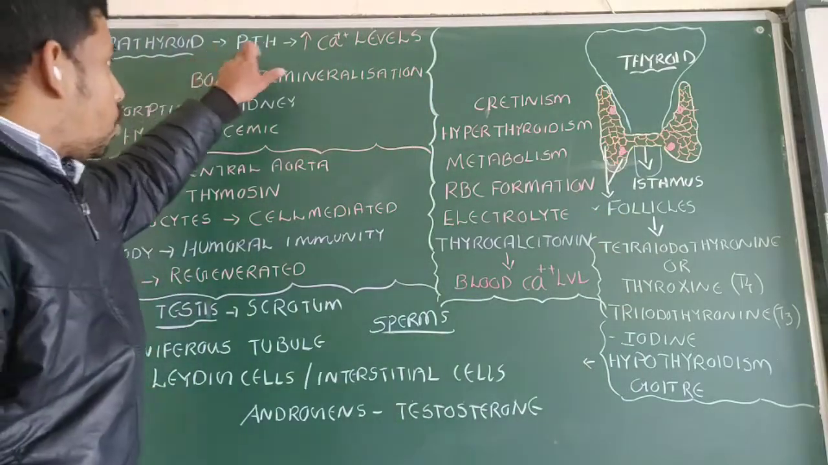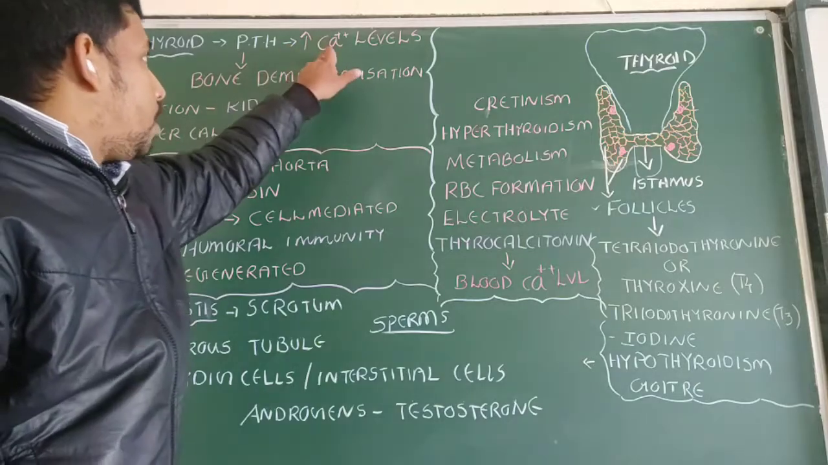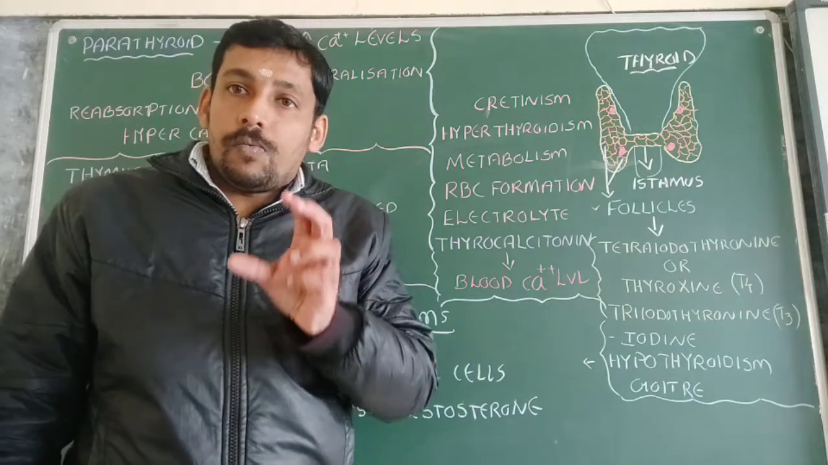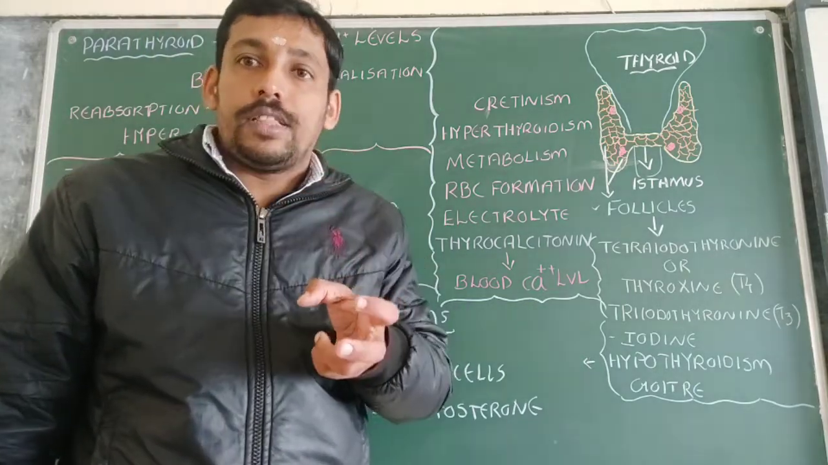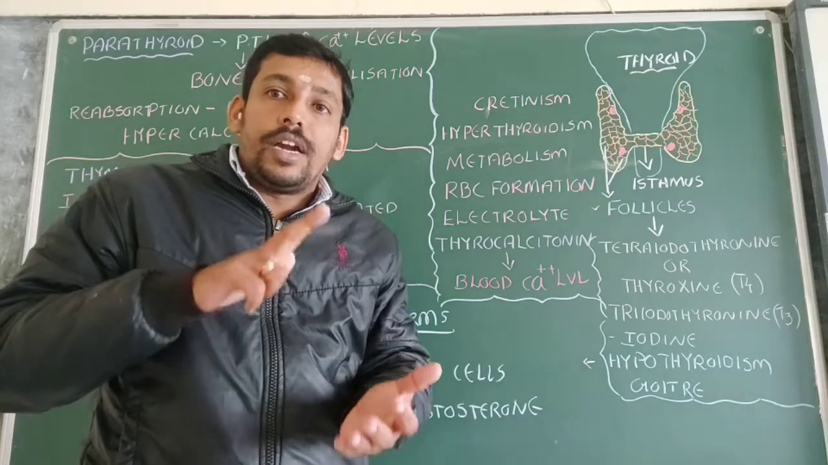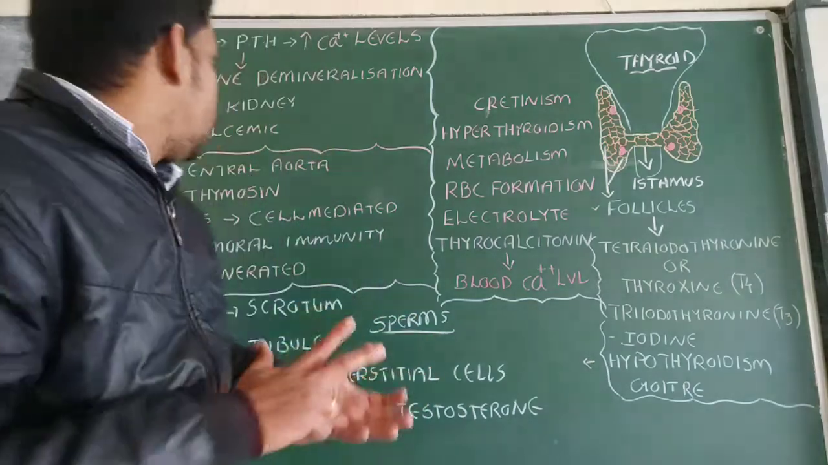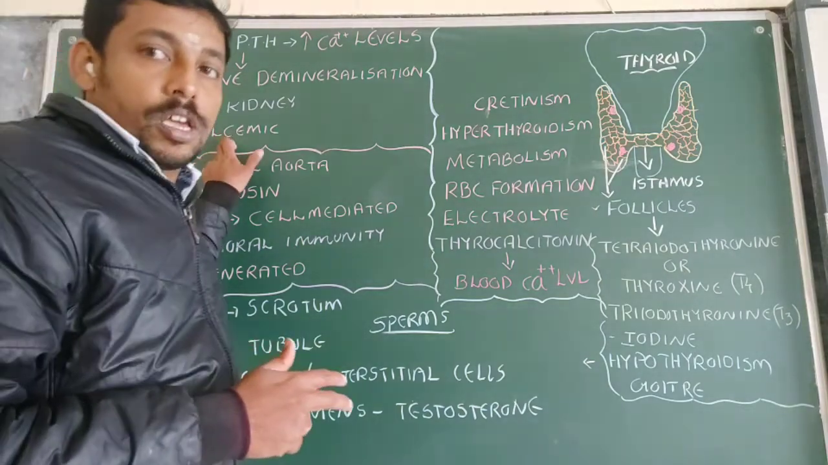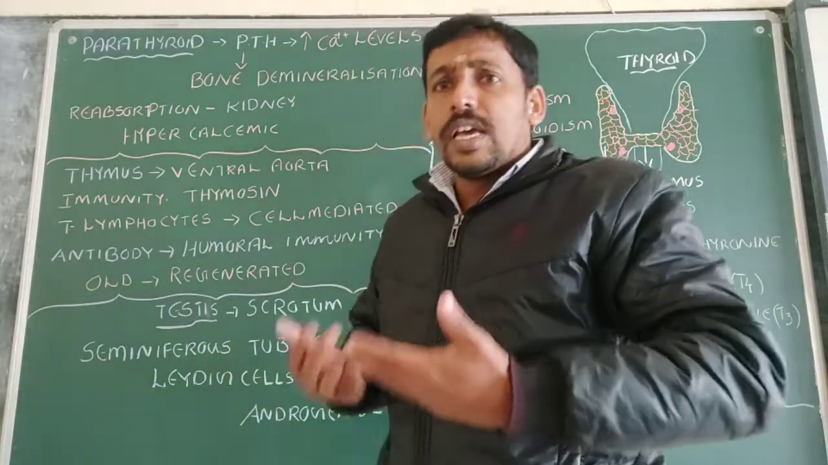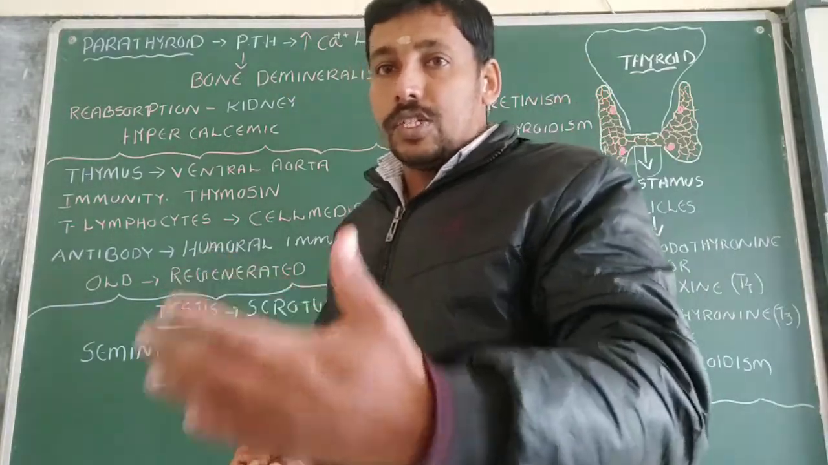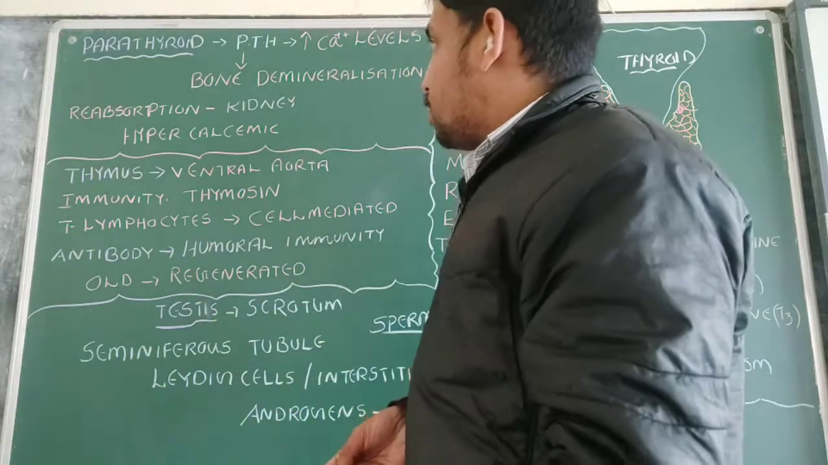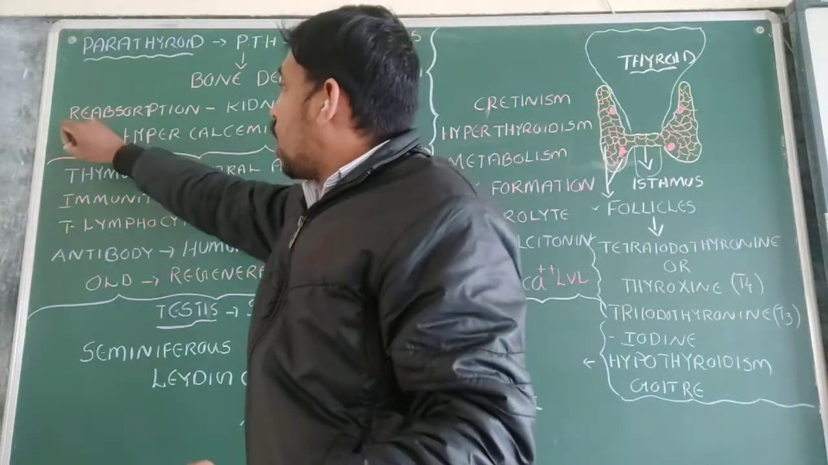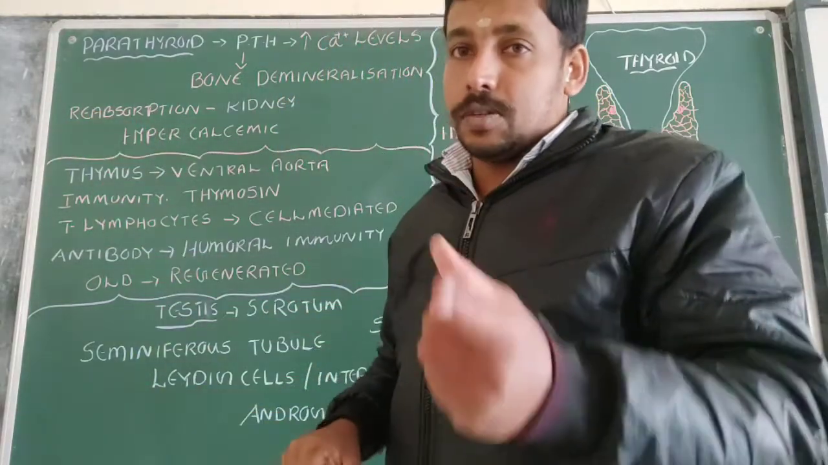They secrete the parathyroid hormone. The main function of the parathyroid hormone is to increase the blood calcium level. So when this hormone is secreted into the blood, it will increase the blood calcium level. It is otherwise known as the hypercalcemic hormone because it increases the calcium level in the blood. It acts upon the kidney tubules, the renal tubules, and that leads to reabsorption of calcium.